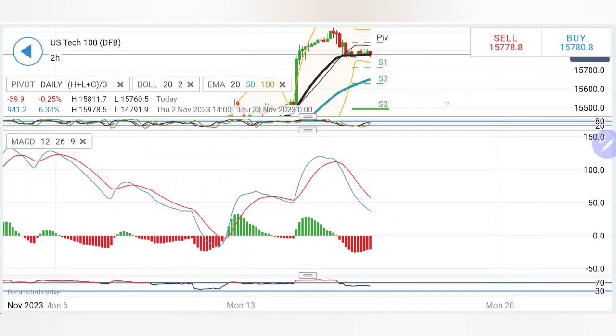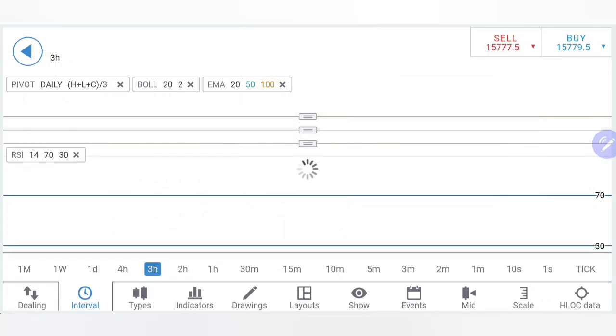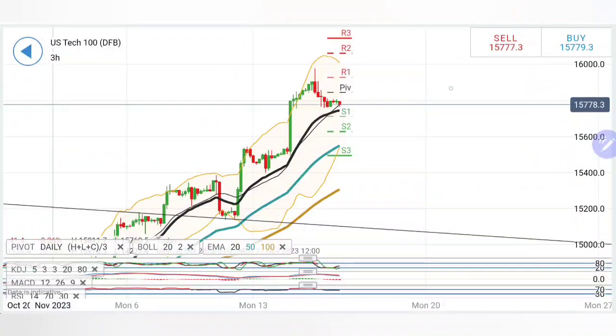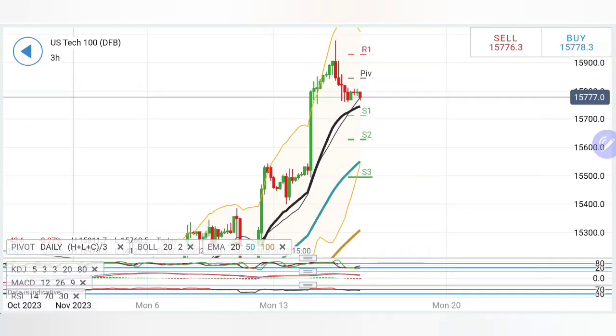Stochastic looking down, MACD is trading with divergence and bearishness. RSI has come out of the overbought levels as well. Coming to 3 hour. Now, if you look at 3 hour chart, see retracement towards 20 period, retracement towards 20 period and below, and now it is again moving towards 20 period. Now, 20 period moving average has 15,740 and then the lower levels are at 15,700. Now, possibility for it to move towards this zone exists.